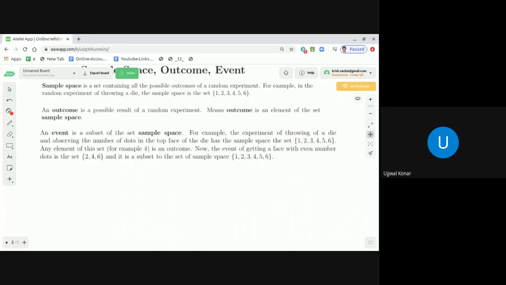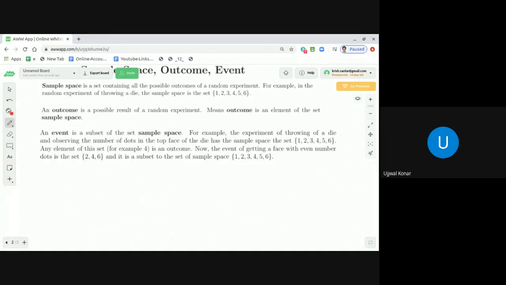So dear students, an event is a subset of the sample space. For example, in the experiment of throwing a die and observing the number of dots on the top face, the sample space is the set 1, 2, 3, 4, 5, 6. Any element of this set, for example 4, is an outcome.